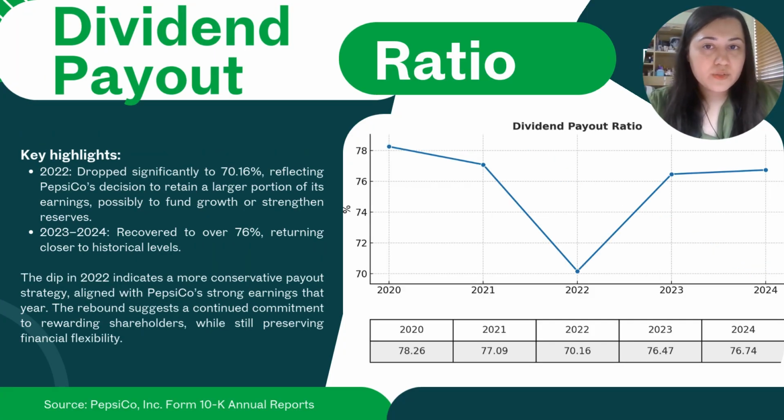When we look at the dividend payout ratio graph, one thing that immediately stands out is the sharp decline from 78 in 2020 to almost 70 in 2022. That dip in 2022 indicates a more conservative payout strategy, which aligned with PepsiCo's strong earnings that year. And in 2023 and 2024, it recovered to over 76%, returning closer to its historical levels, which means that PepsiCo has a continuous commitment to rewarding its shareholders.